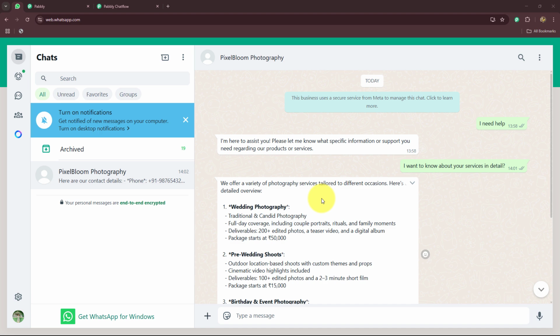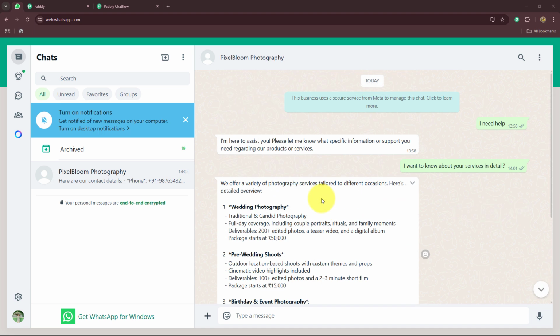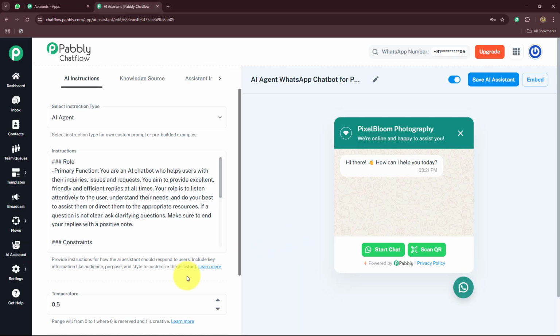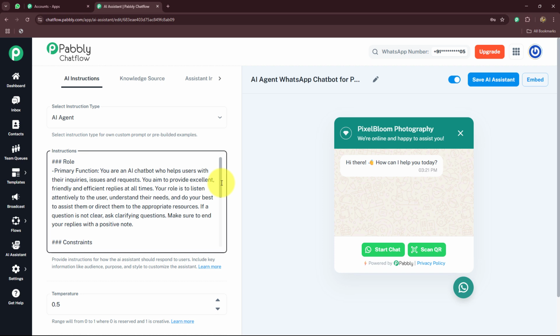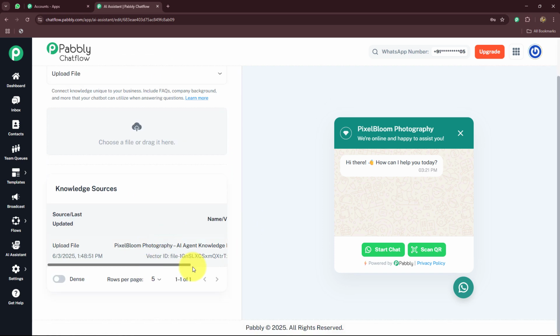According to the details of my business, in a personalized format, for any inquiry or question from my customers, this bot is actually going to respond. And do you know, I have not used any coding or programming skills to create this AI assistant. I have simply used Pabbly Chatflow, and with the help of my AI agent, that is OpenAI, I have created this AI assistant. Also, I have provided the details of my business over here so that whenever I receive any question from my customers or new clients, this AI agent is going to act according to the details that I've provided.